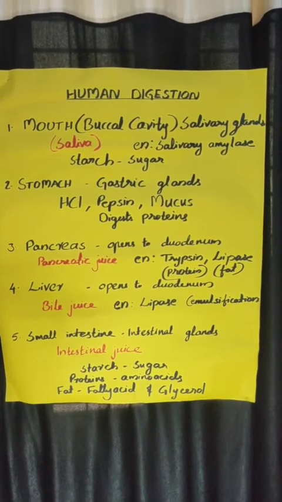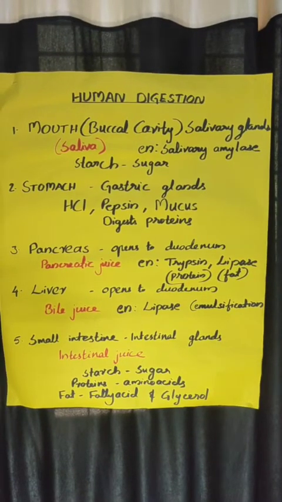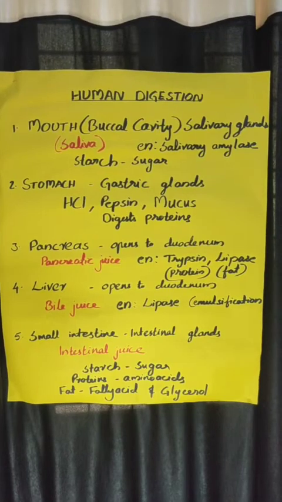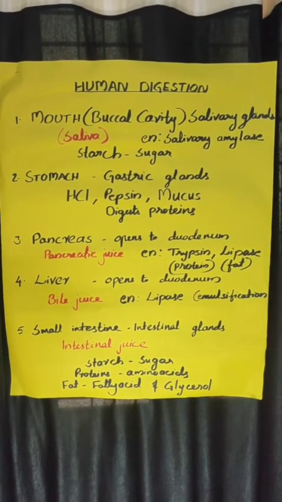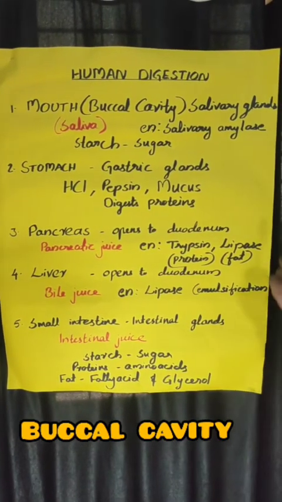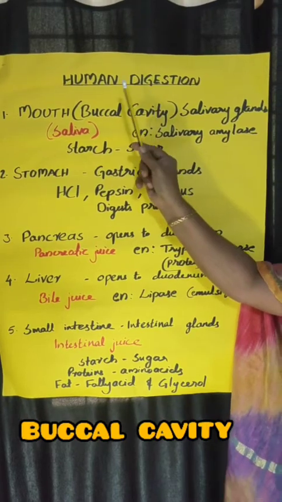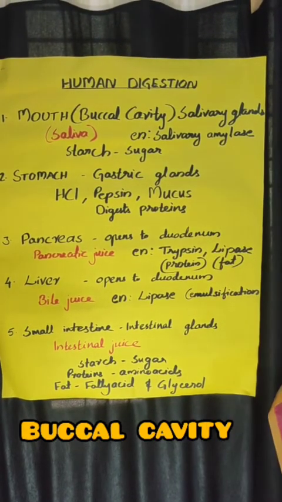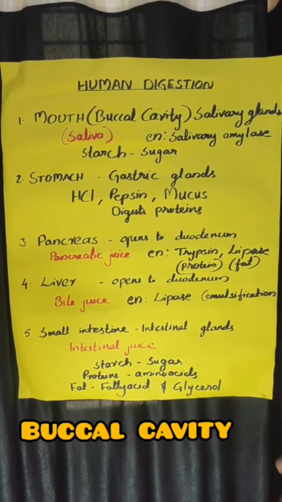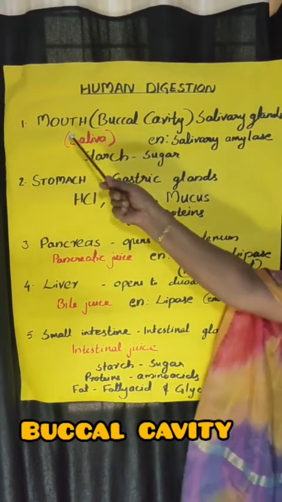My dear children, now let's understand the process of digestion. Human digestion takes place in different steps. The first step is ingestion, which means taking food to the mouth or buccal cavity. In human digestion, the first step is ingestion. Ingestion means taking the food materials from outside to our mouth. This process takes place in the mouth.